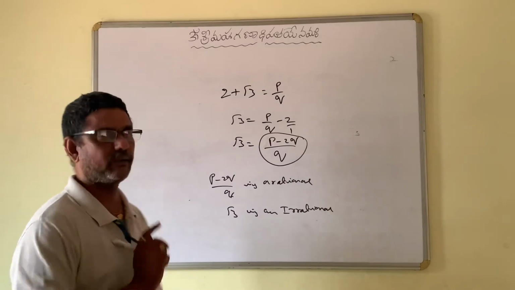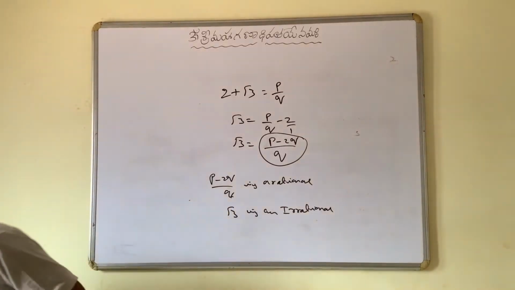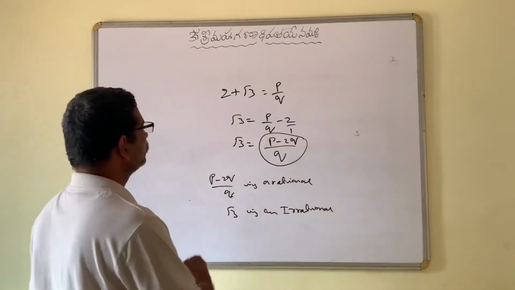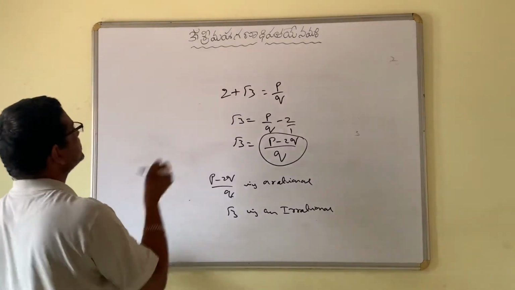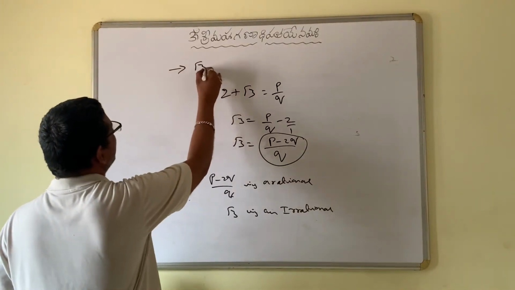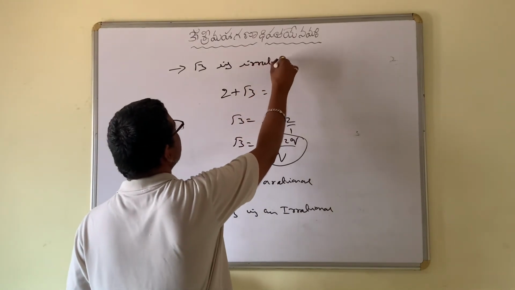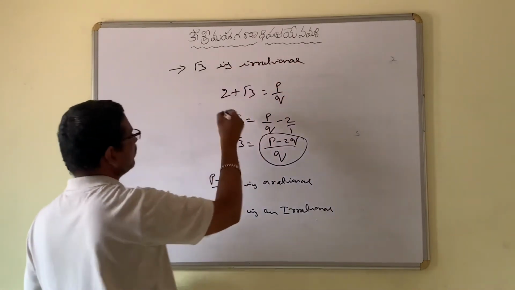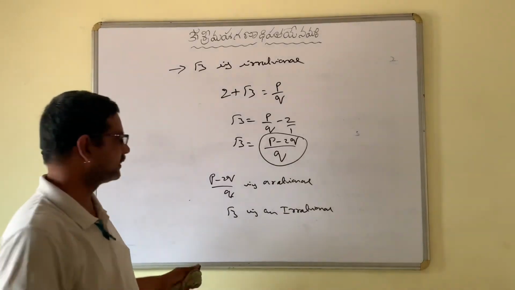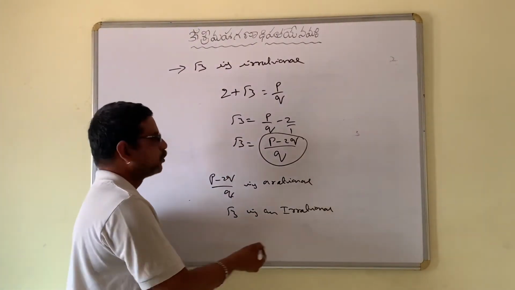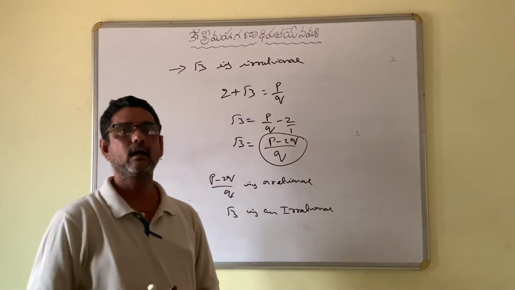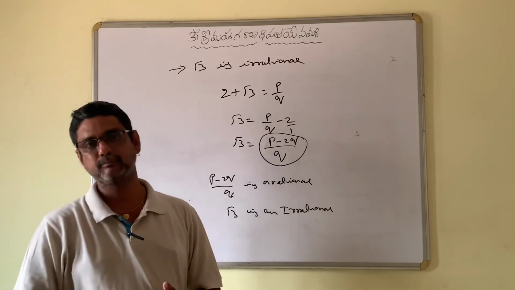If this question is for 3 marks or 4 marks, first we need to prove that root 3 is irrational. Then afterwards this will continue, and at the end you will conclude that 2 plus root 3 is an irrational number.